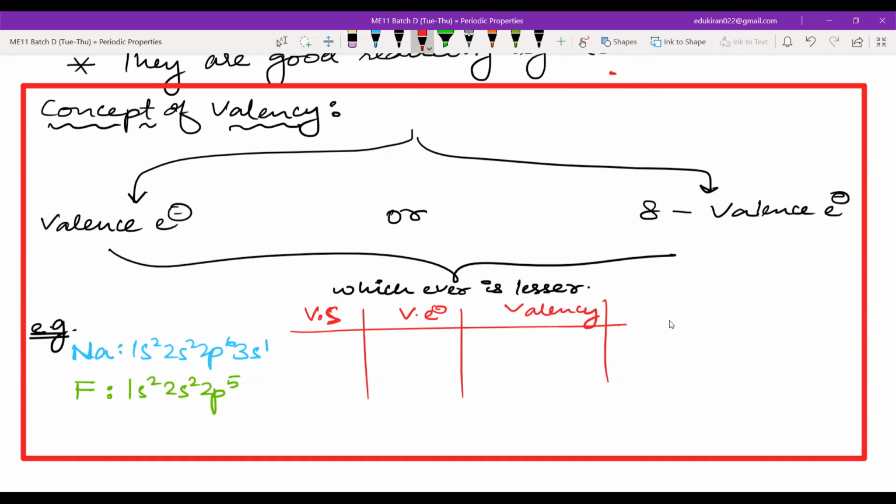What did he get? Valence shell? Yes, Razan, Khalid, Mazia. Yes, Mazia, you got the valence shell?